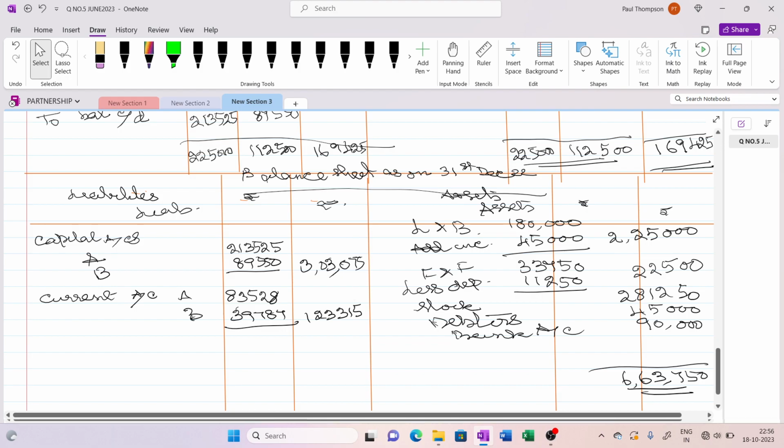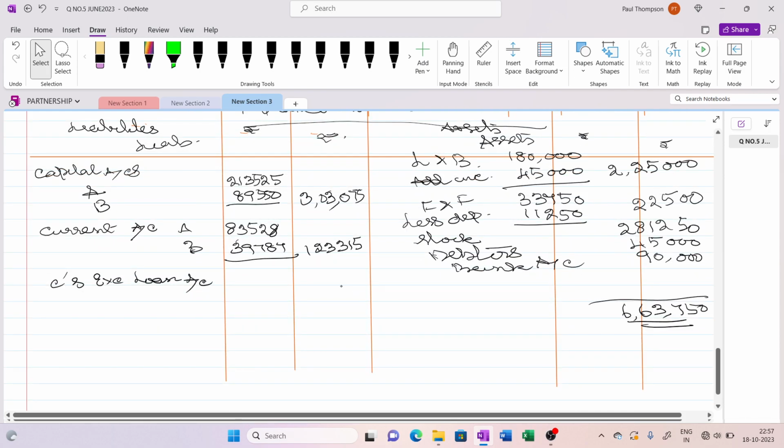Then the executor's loan account. C's executor loan account is 1,60,245. Don't forget to write the interest outstanding for the 6 months. It is 9,615.